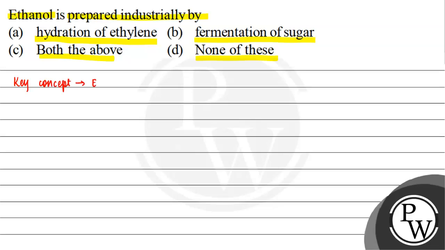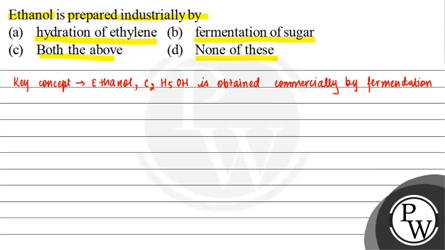Ethanol, जिसका molecular formula होता है C2H5OH, is obtained commercially by fermentation. It is one of the oldest methods. Fermentation is one of the oldest methods to obtain ethanol from sugars.